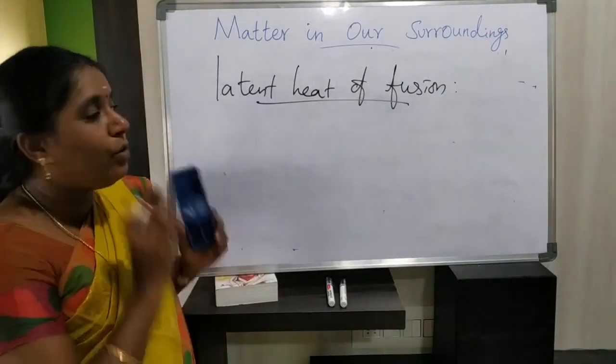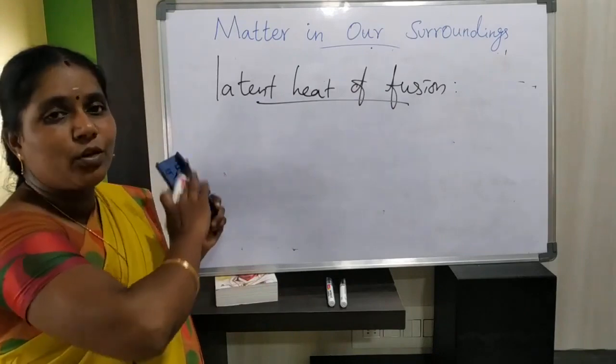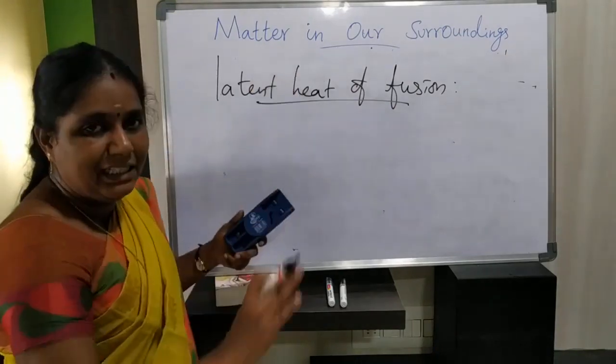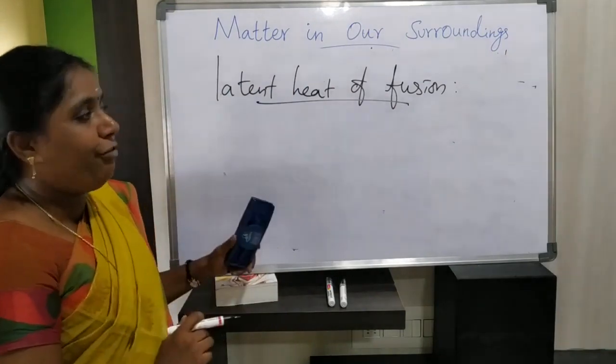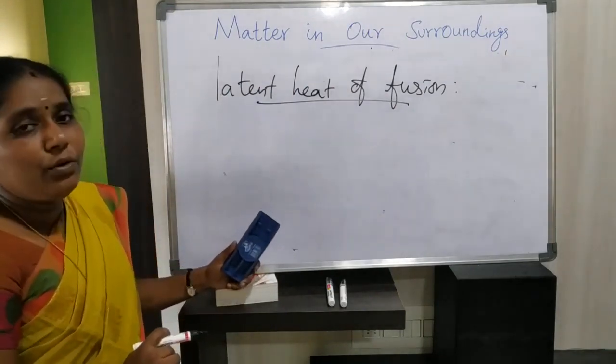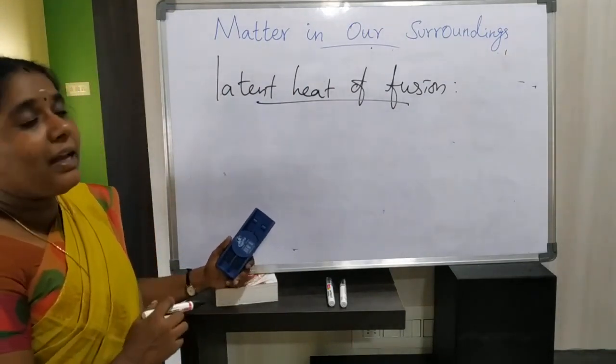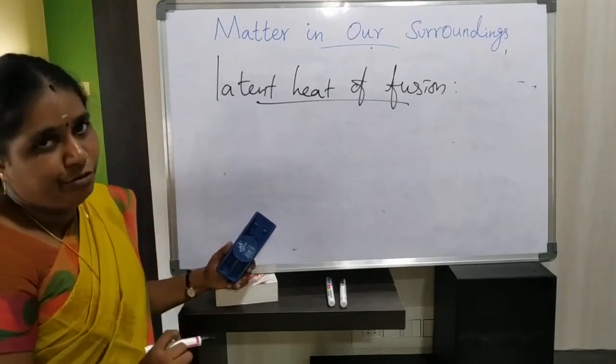So already I have told you that at the melting point stage, the conversion of solid into liquid is called fusion, isn't it? Now my question is, what is meant by latent heat of fusion?